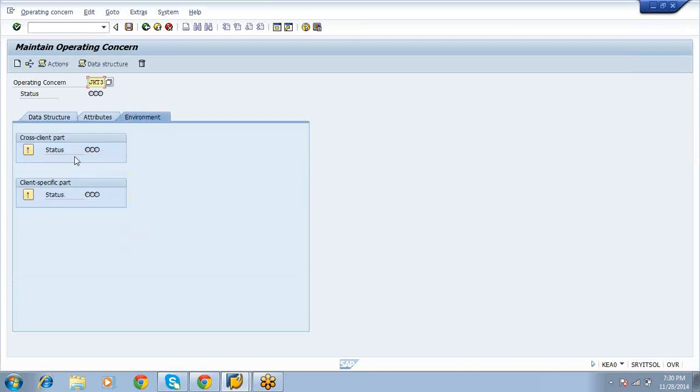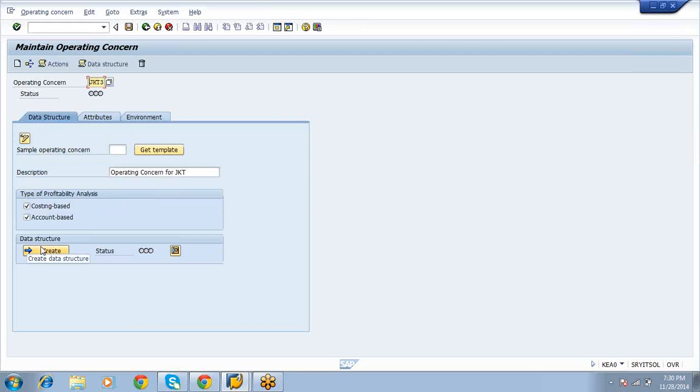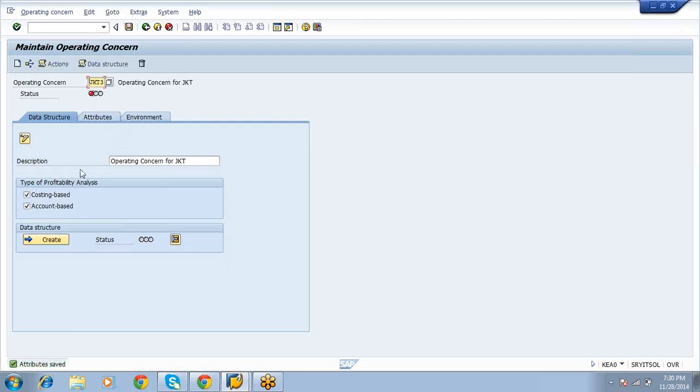Now the environment status should be green. Once you assign characteristics and value fields, then the environment will be created. Here, create data structure. First save. Now a red mark is there on the status environment.